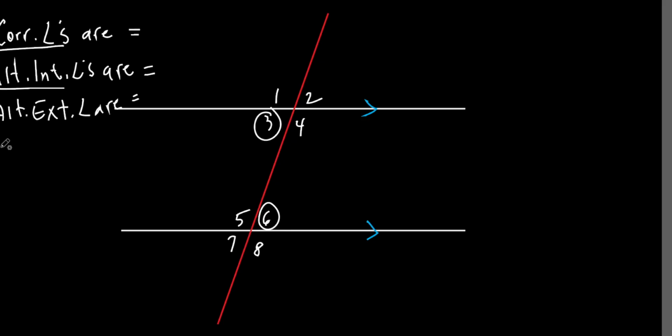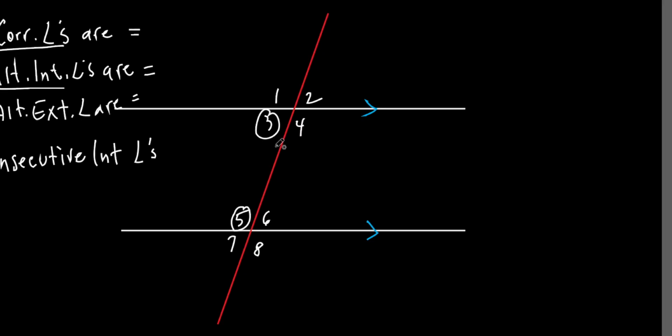What's the other one? Consecutive interior angles. Now, let's take a look at a pair of consecutive interior angles. There's a little more I would do with this, again, if I had some time, but not going to. So give me a pair of consecutive interior angles. 3 and what? 5. Now, take a look at angle 3 and angle 5.